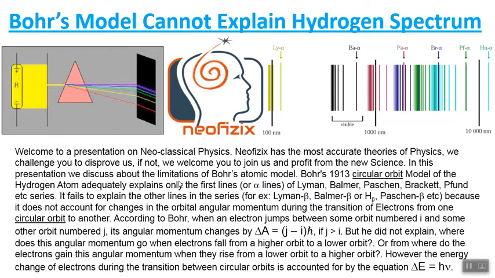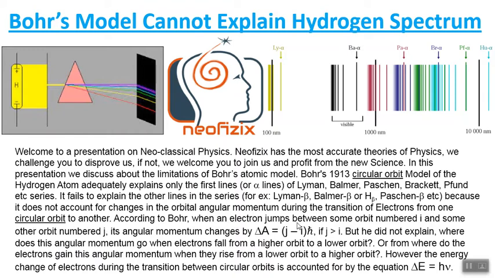In this presentation, we discuss the limitations of Bohr's atomic model. Bohr's 1913 circular orbit model of the hydrogen atom adequately explains only the first lines, or the alpha lines, of the Lyman, Balmer, Paschen, Brackett, Pfund, etc. series. It fails to explain the other lines in the series, for example Lyman beta, Balmer beta or H beta, Paschen beta, etc., because it does not account for changes in the orbital angular momentum during the transition of electrons from one circular orbit to another.